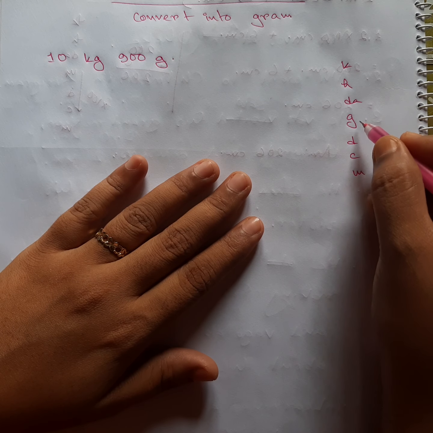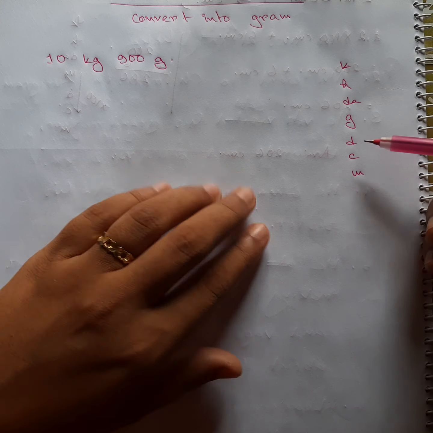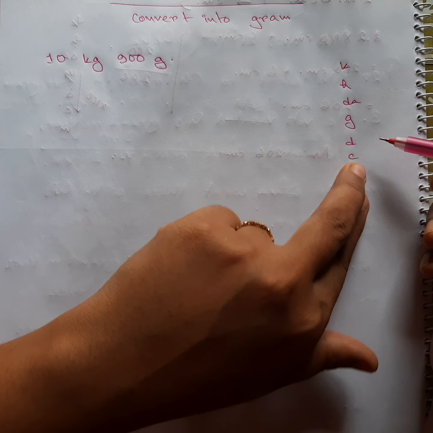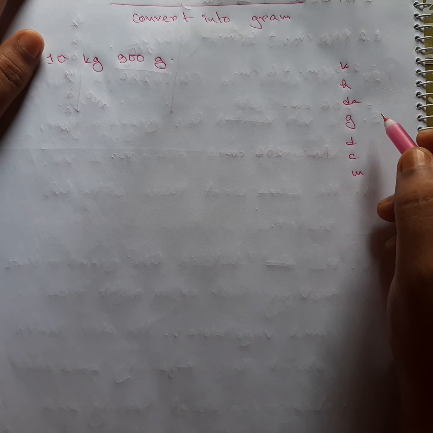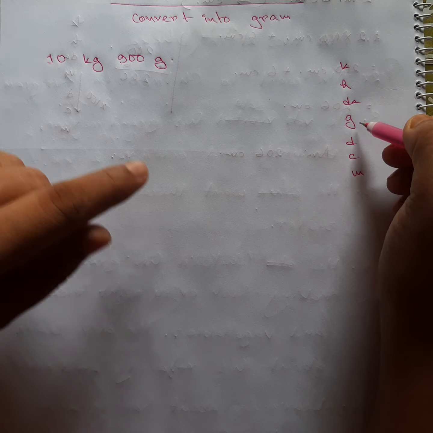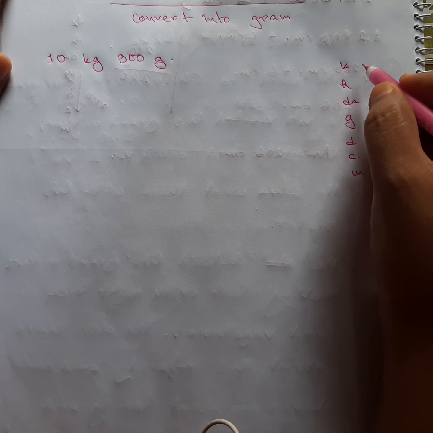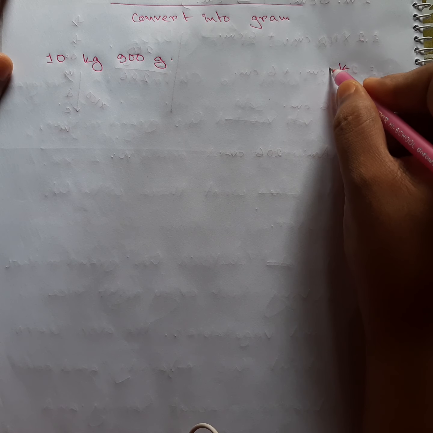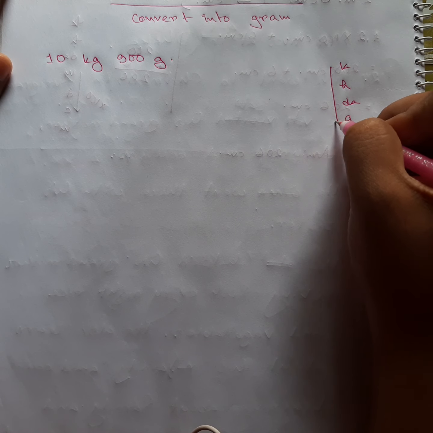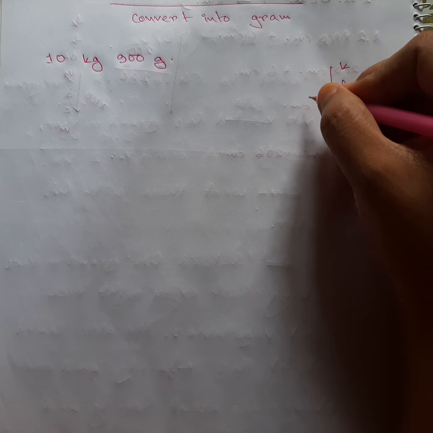Kilogram, hectogram, decagram, gram, decigram, centigram, milligram. But basically maybe for class 4 we don't need that part. That would be very good. Anyway, doesn't matter. So from kilogram we are actually going to gram. So we are going down. So we are going to multiply.